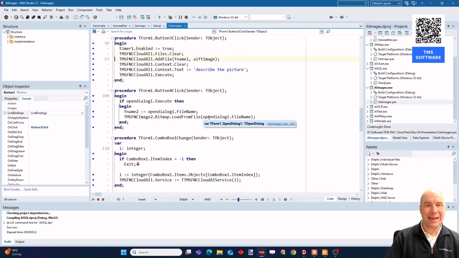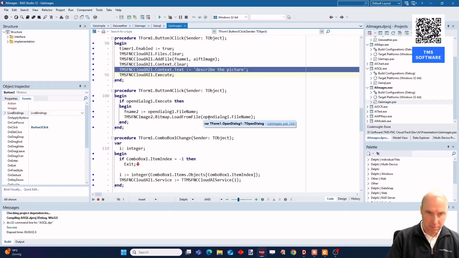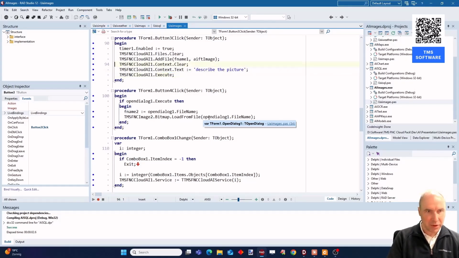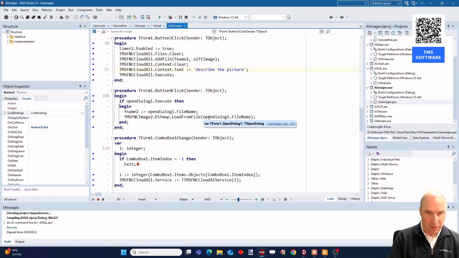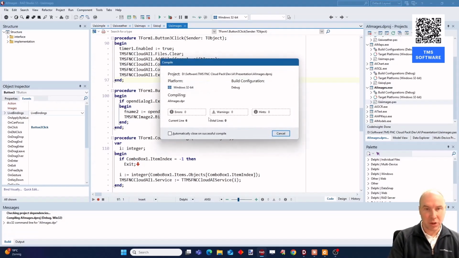Here we give, in addition to the prompt, which is "describe the picture", we actually add an image to that prompt. And so we actually add that image data type here, and we ask the LLM to perform something on this image that is passed. So here we go a step further and we add additional information, and we ask the LLM to work on that additional information.